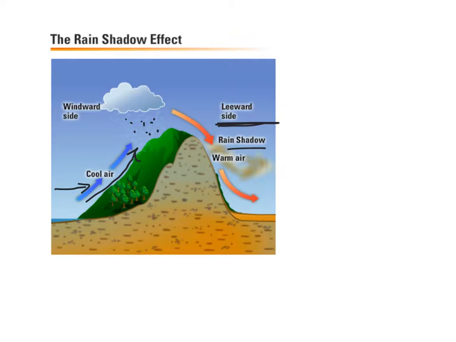Now the other conditions that can affect climate would be water. And remember, we said water has a high specific heat, so it takes a lot of energy for it to warm up. So it takes a long time to warm up and a long time to cool down. So this water is going to act like a buffer. So we're going to see a lot less temperature variation. It's going to be a milder climate. So when you're looking at these islands and things by these big bodies of water, we're going to see a more mild climate for the most part.